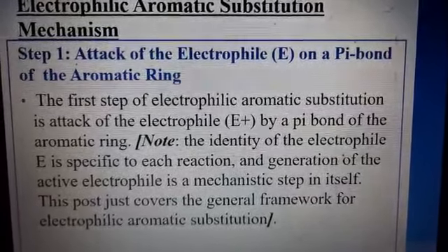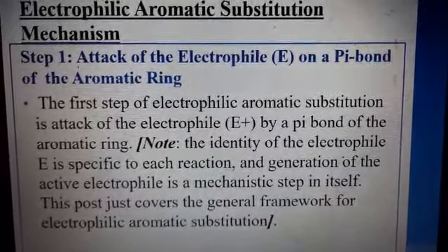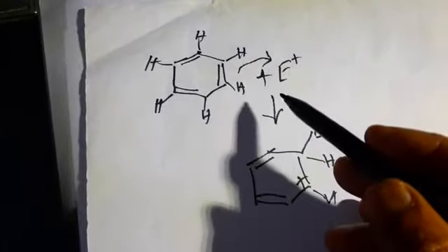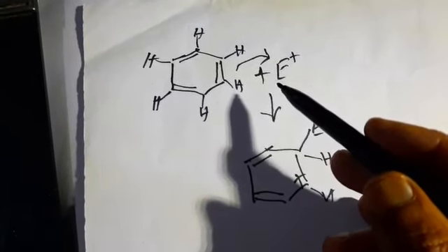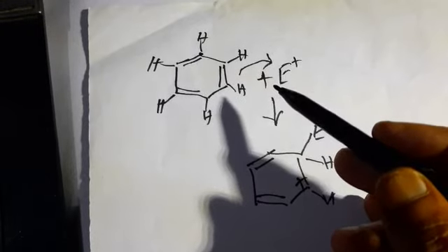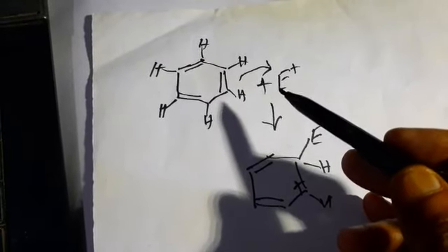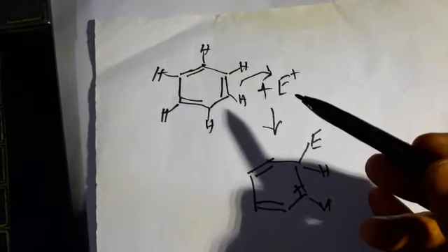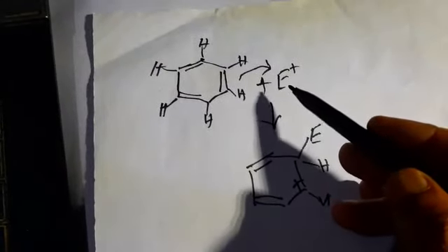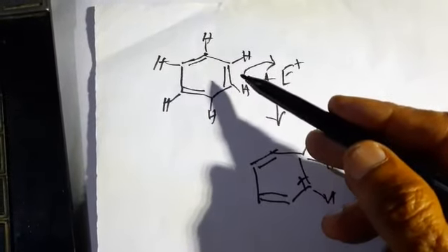Here E positive is generally used for the electrophile. An electrophile may be of many kinds, say Cl positive, NO2 positive, or even CH3 positive, any alkyl positive, acyl positive, but generally we use E positive for the electrophile which attacks the pi electrons of the aromatic ring.